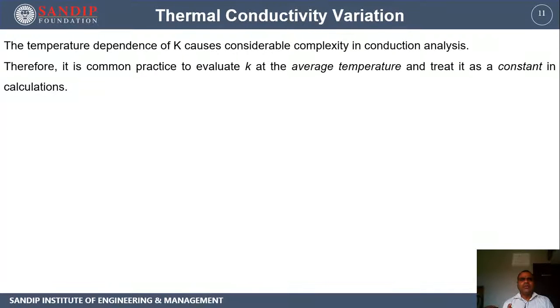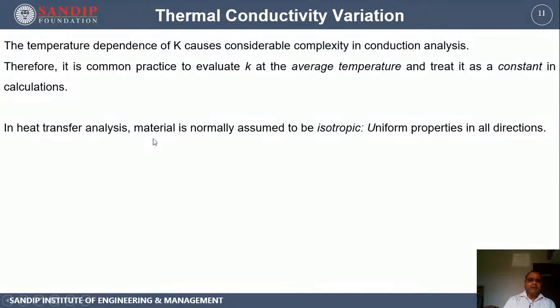So it is a common practice to take it at the average temperature, that is 300 plus 400 divided by 2, that is 350 K. So we will take the value of thermal conductivity at 350 K and use it as a mean value for the entire problem, and we are going to treat it as a constant. Now the thermal conductivity is treated as constant, so it will reduce the complexities in the problem. Of course, because of the assumption that the thermal conductivity is constant, there is going to be some error in the calculations, but that error is negligible.